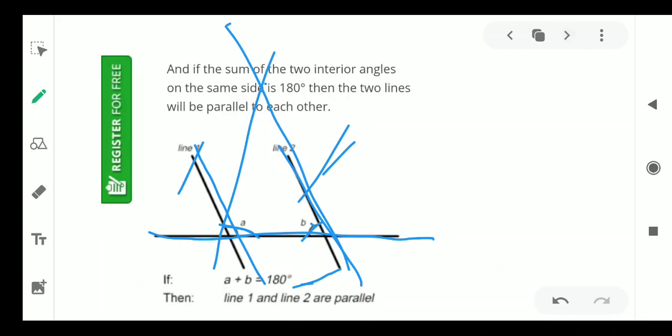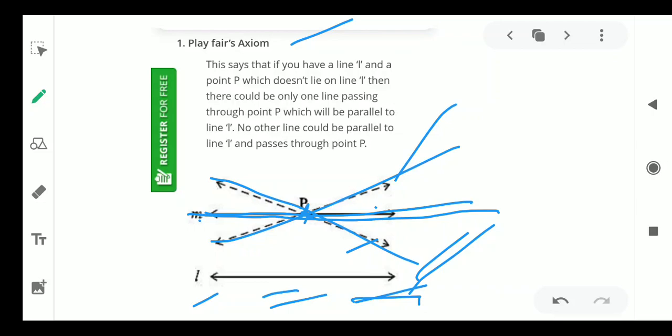Okay, then the equivalent version of the fifth postulate, that is the Playfair axiom, says that if you take any one line, and then if you take any one point outside this line, not lying on this line, from that point we can draw only one parallel line to the given line. The remaining lines drawn from that point will not be parallel to the given line. Only one line may be parallel. Okay, I hope that you understand.